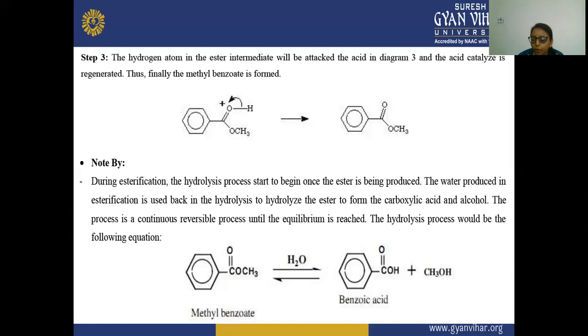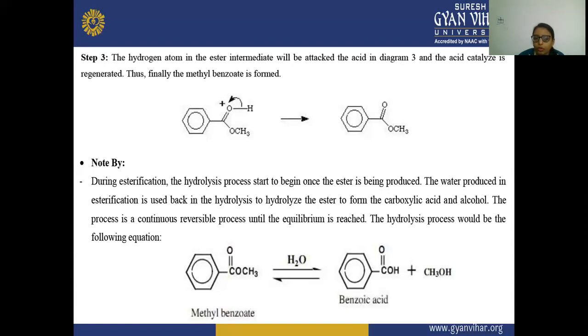And again, the water molecule that is formed starts the hydrolysis process. During esterification, the ester is formed, and after the formation of this ester, the hydrolysis starts. So the ester will be reversed into the carboxylic acid and methanol.